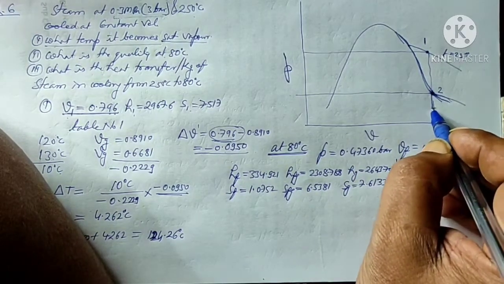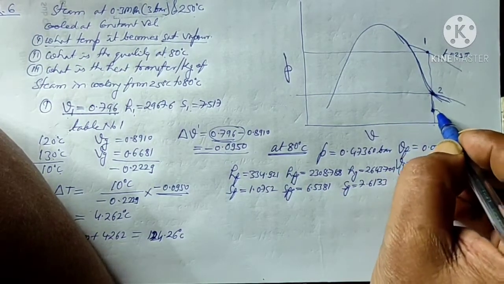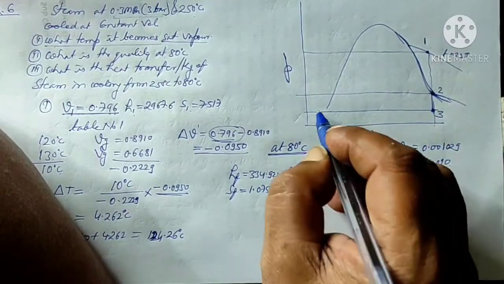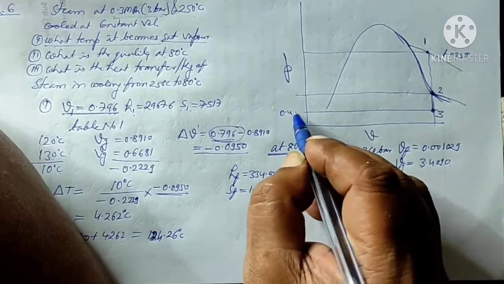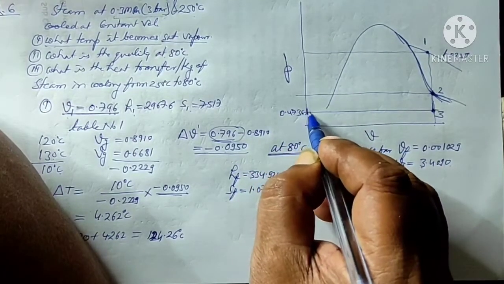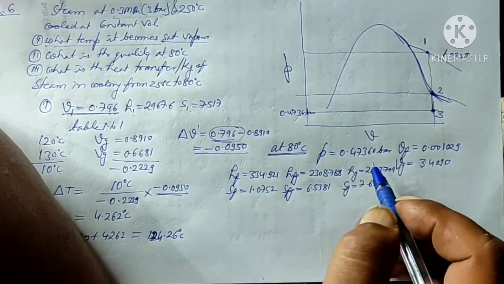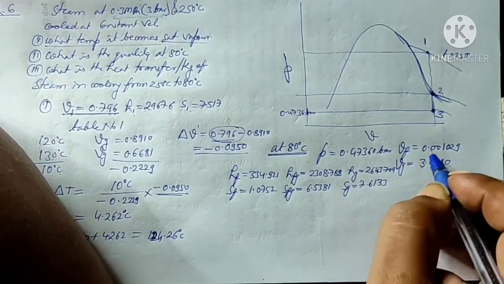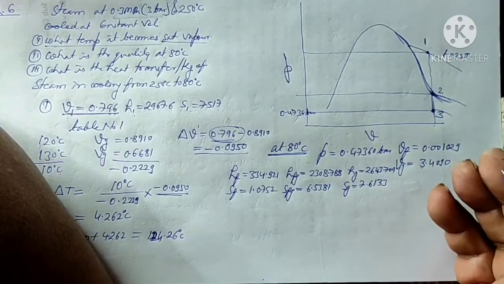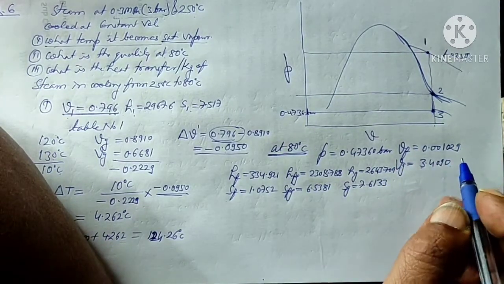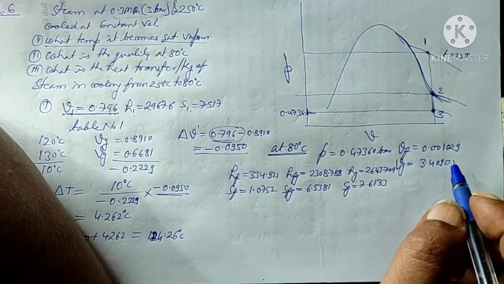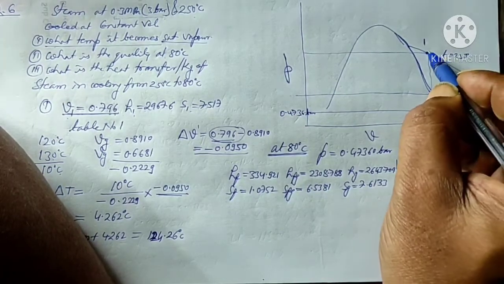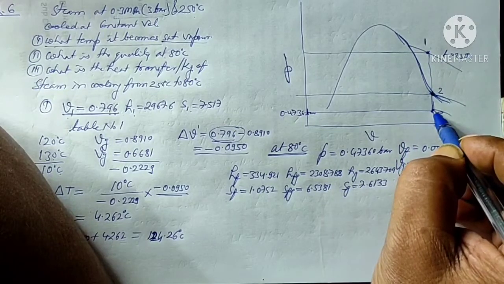So we may be somewhere here at point 3, where the pressure is 0.4736 bar and the temperature is 80 degrees Celsius. So it will be a mixture of water and steam. First we will find the dryness fraction by equating the volume at point 2 or point 1 to the volume at point 3.